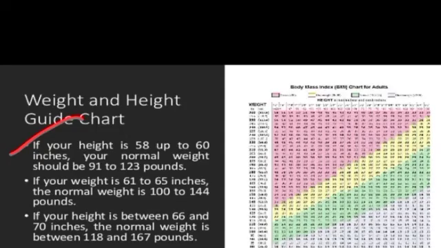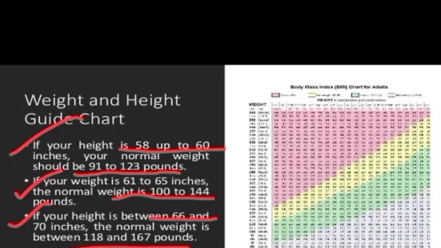If your height is 58 up to 60 inches, your normal weight should be 91 to 123 pounds. If your height is 61 to 65 inches, the normal weight is 100 to 144 pounds. If your height is between 66 and 70 inches, the normal weight is 118 to 167 pounds.